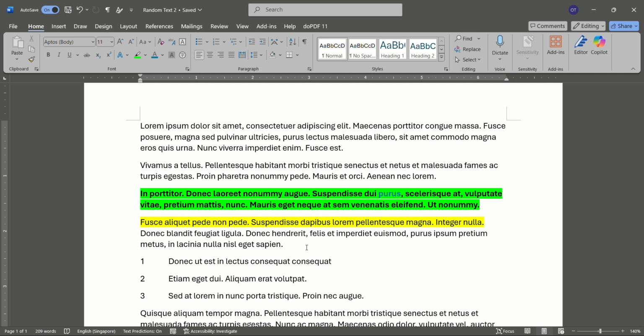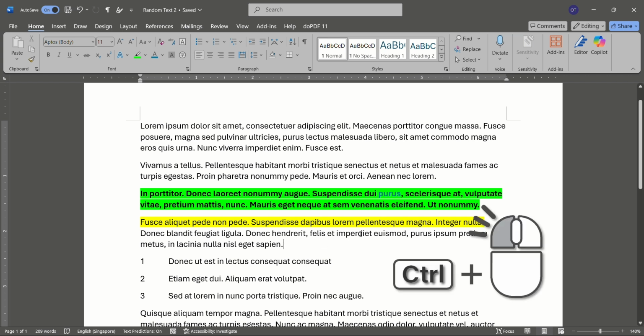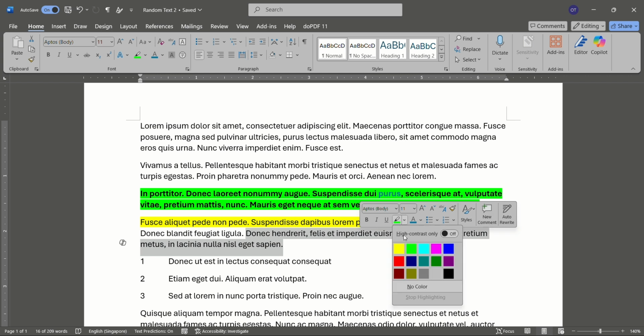Now, let's look at some advanced shortcuts that use a combination of mouse clicks and keyboard keys. These allow for precise selection and can be very useful in specific formatting situations. Press Ctrl and click any part of a sentence. This shortcut selects the entire sentence, saving you time compared to manually highlighting it.